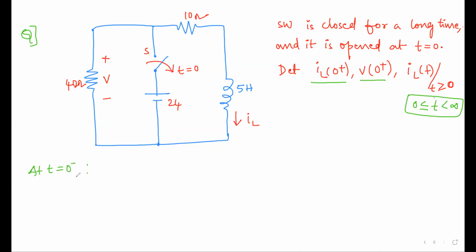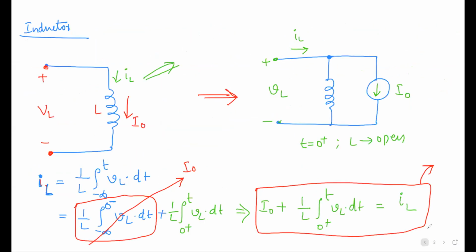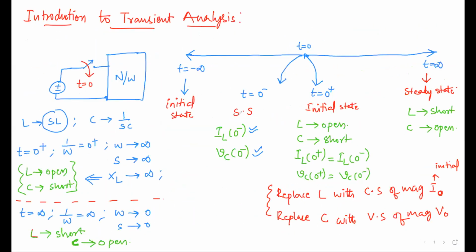Here, as we are only having one energy storing element, that is the inductor, the inductor should be treated as a short circuit, because at 0 minus we call this a steady state.